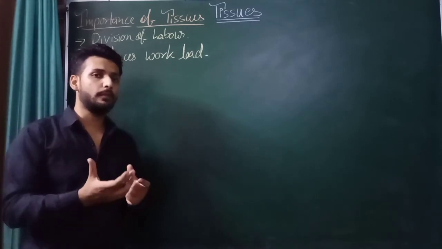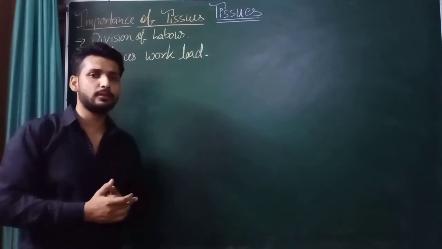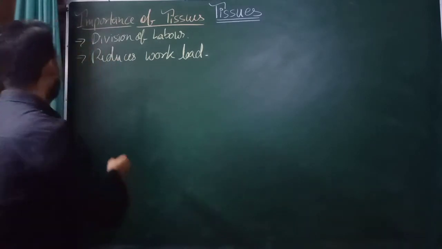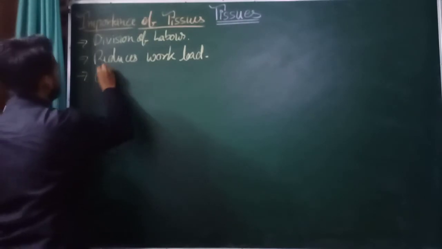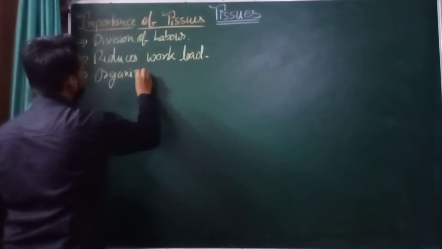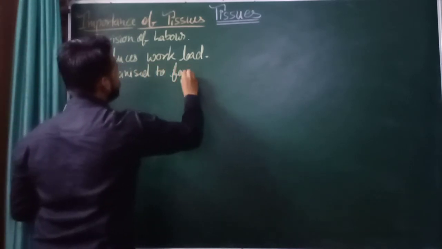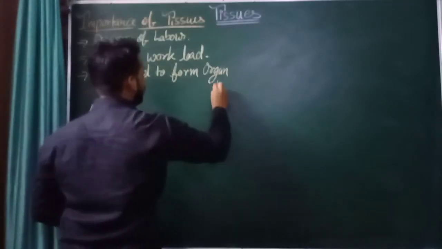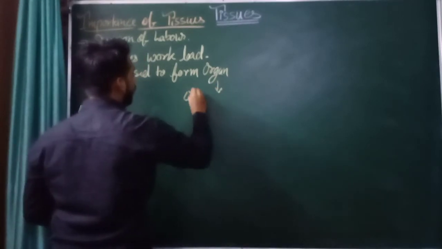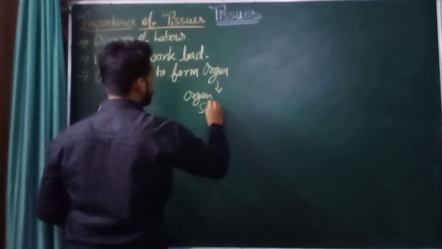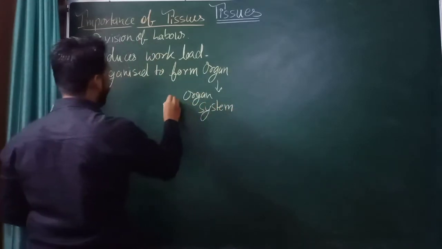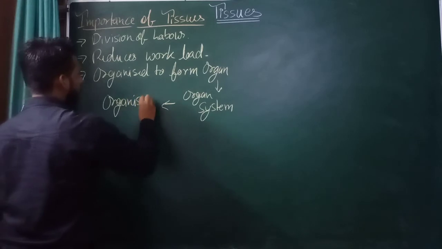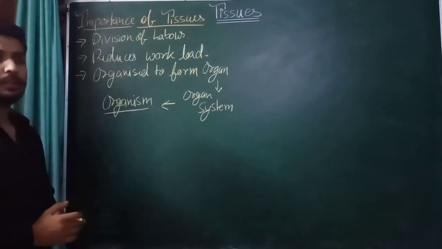The cells are organized to form tissue, and tissues are organized to form organ, and organs are further organized to form organ system, and organ system is further organized to form an organism. In this way an organism is made.